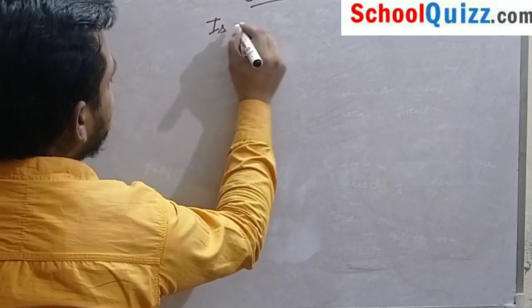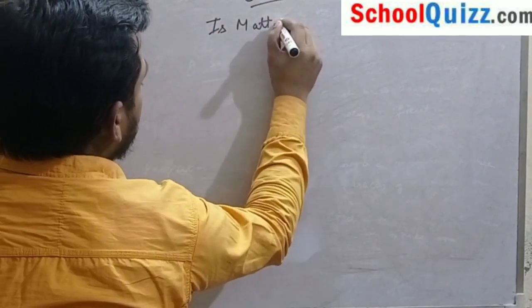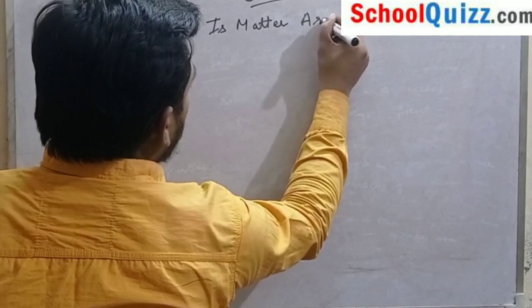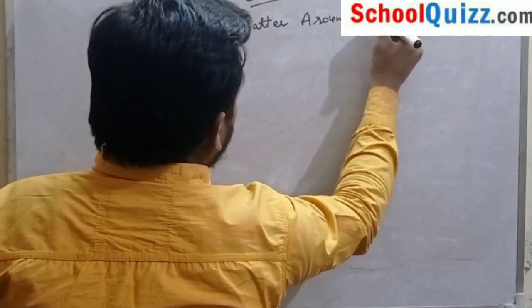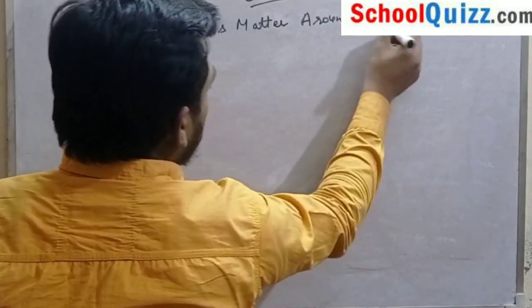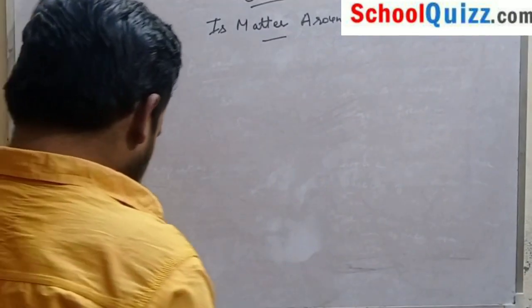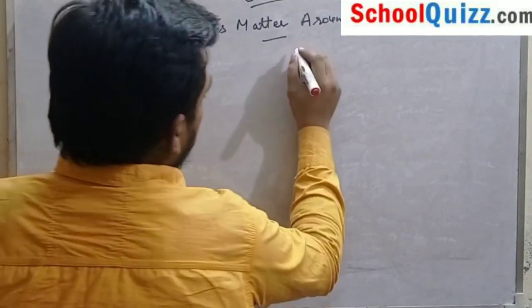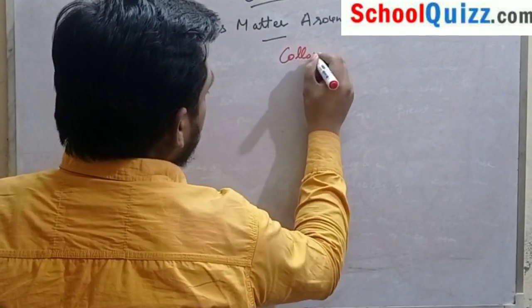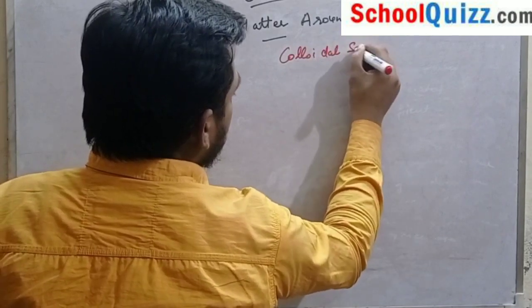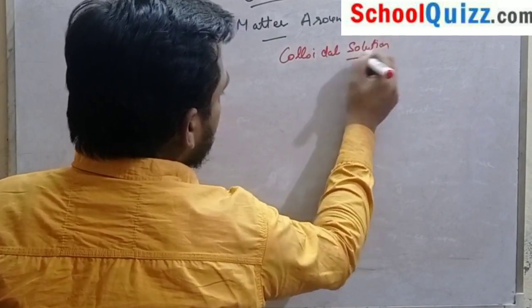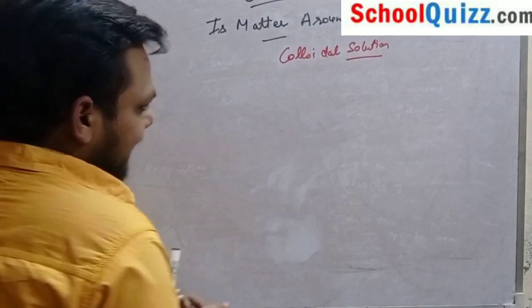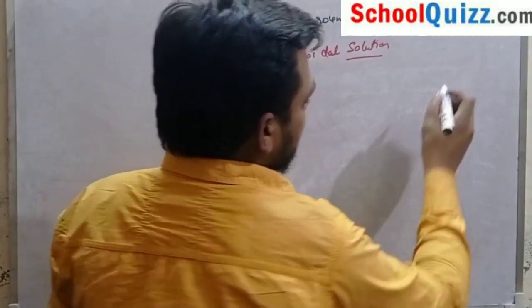Chapter number 2, Is Matter Around Us Pure? Our today's topic is colloidal solution. I will give you a brief introduction.